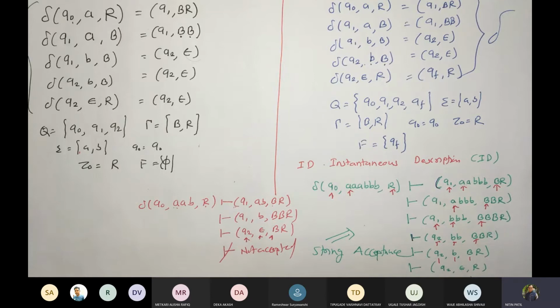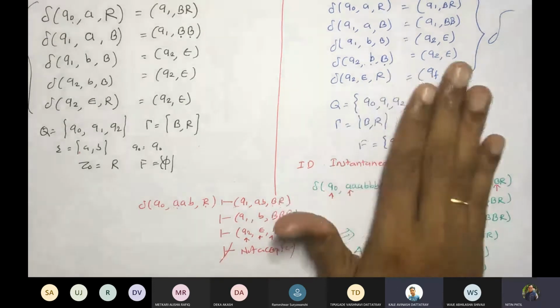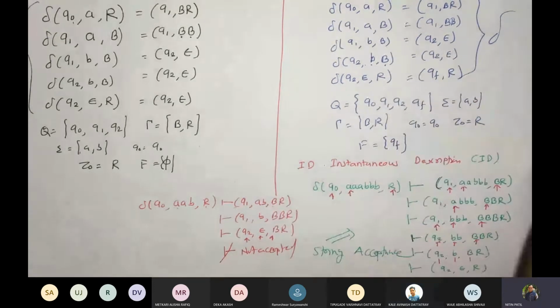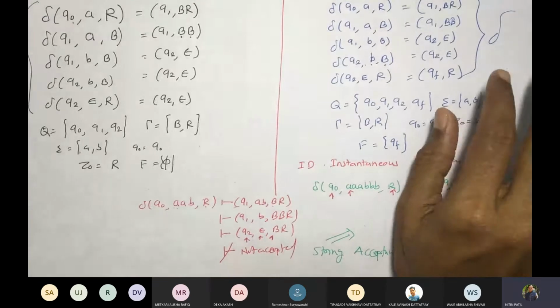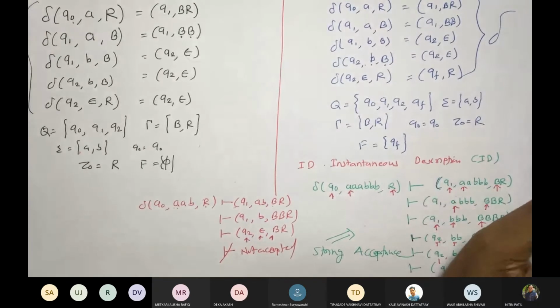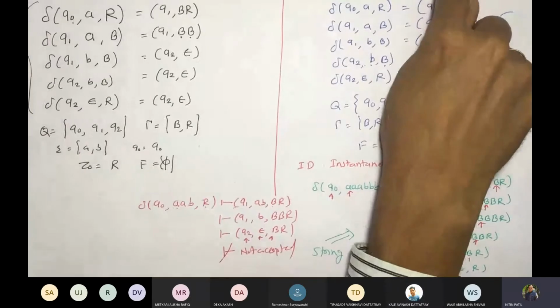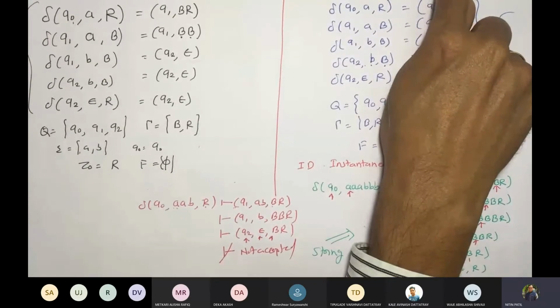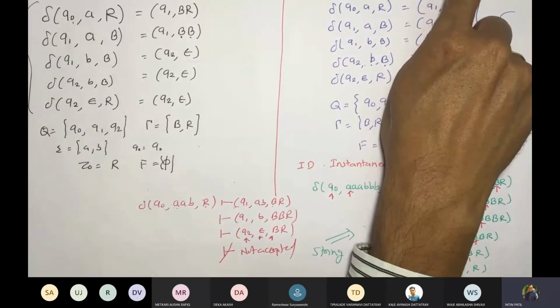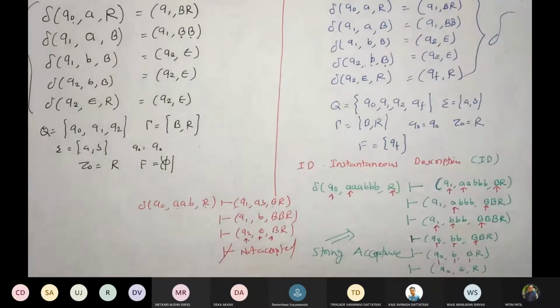Shall we proceed? See, the question is how to decide these plates, correct? So see the string. What is the string there? A raised to n, B raised to n. How many symbols are there? 2. So if I talk about A raised to n, B raised to n, how will you count it?